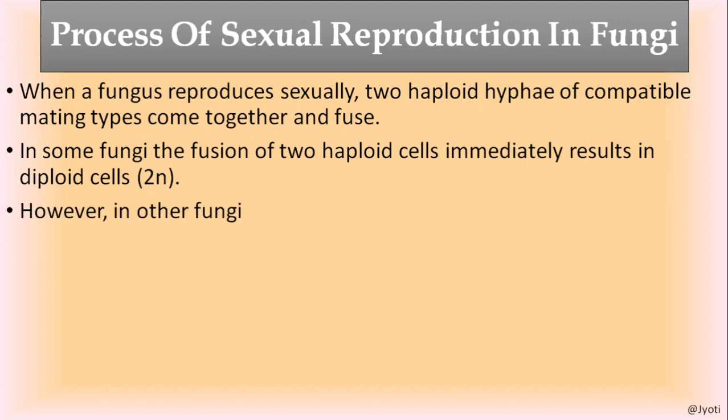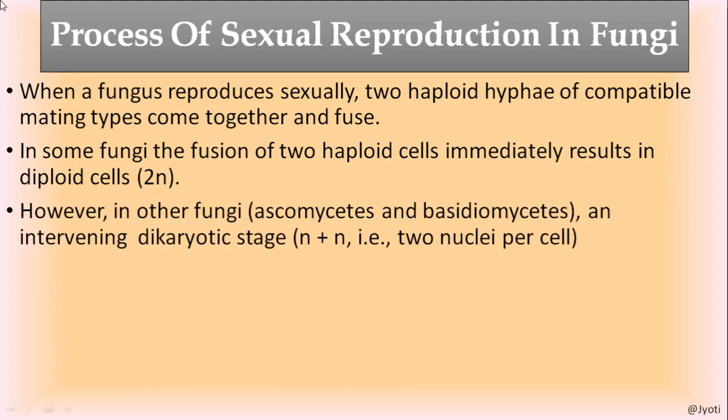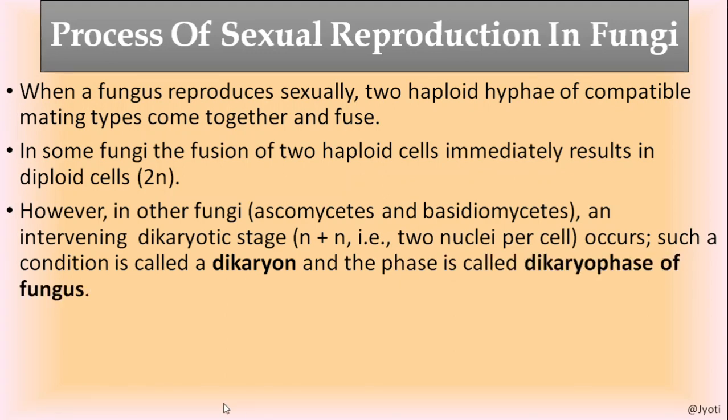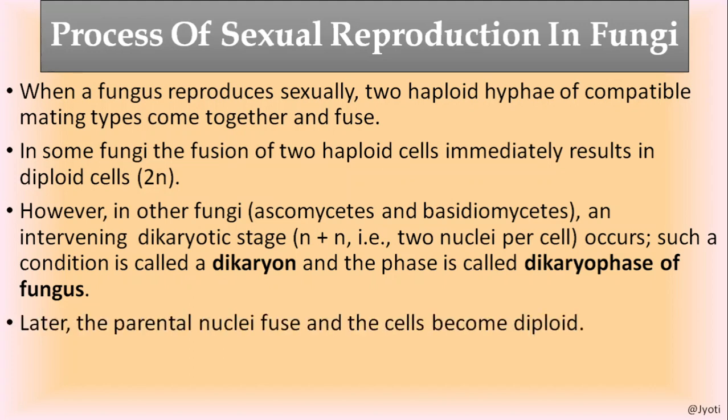Okay. So now in fungi like Ascomycetes and Basidiomycetes, there is an intervening dikaryotic stage, as I said, where a single protoplasm with two nuclei is there, and such condition is called dikaryon. Very, very important. And the phase is called dikaryophase of the fungus.